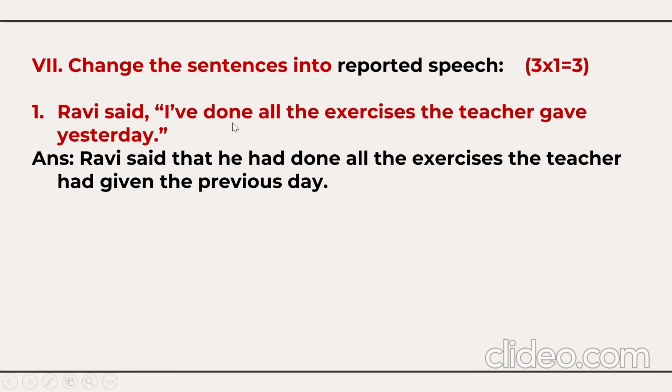Ravi said, I have done all the exercises the teacher gave yesterday. So Ravi said that I will become he, have will become had done all the exercises the teacher gave. Gave is in the past tense, so it will become here past perfect, had given. Yesterday will become here the previous day.